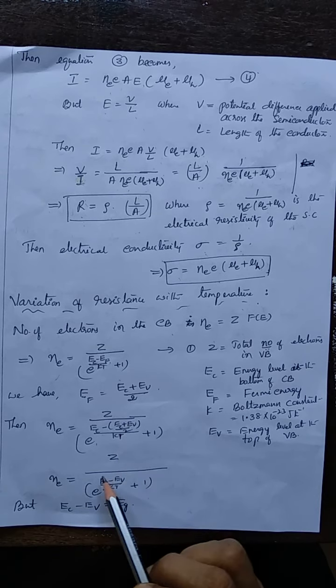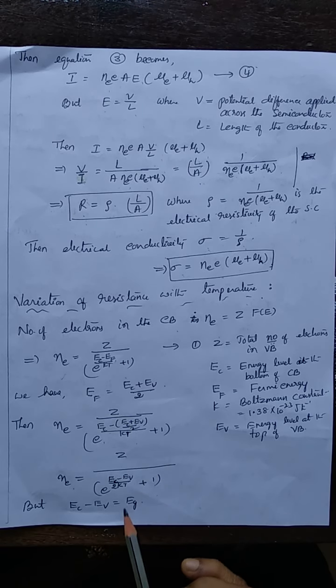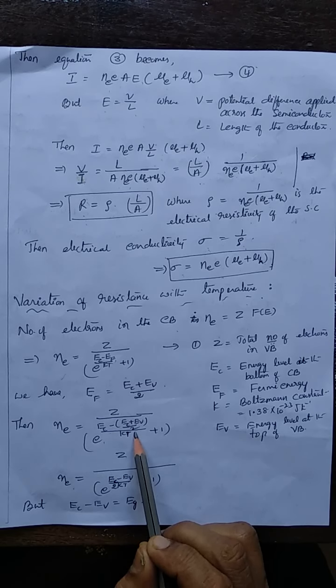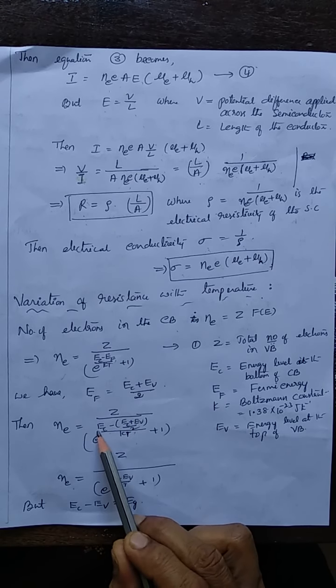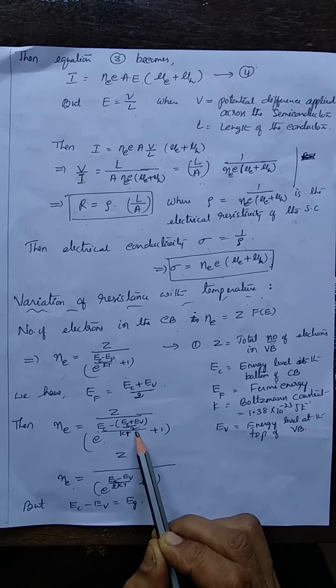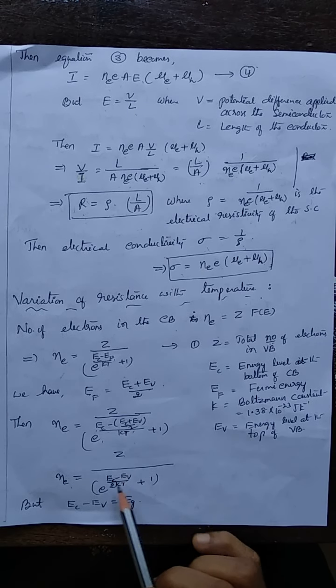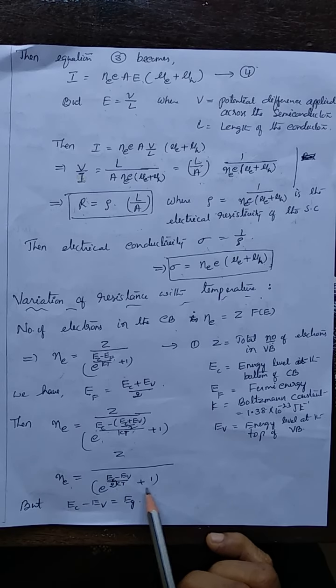Ne is Z by this, where there is a 2 with EC plus EV by 2. So simplify: 2EC minus EC minus EV, whole by 2. That becomes 2EC minus EC is EC, or Ne is Z by e to the power (EC minus EV) by 2kT, plus 1.